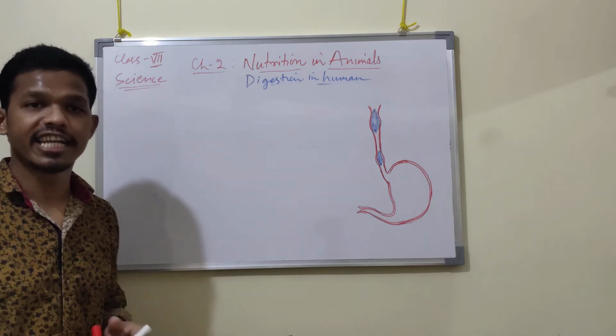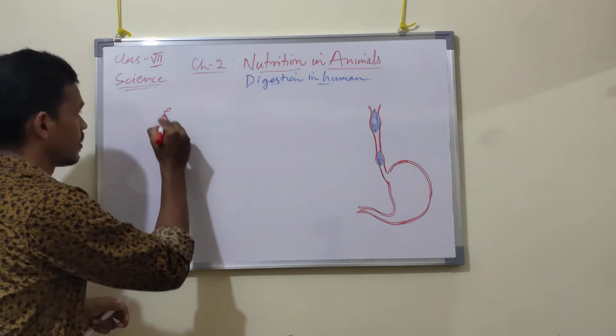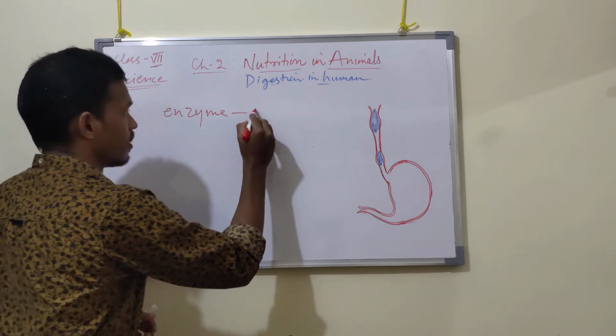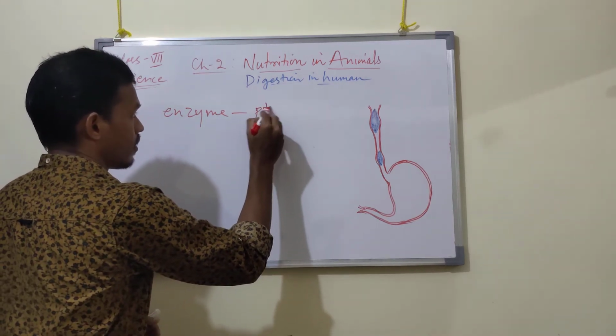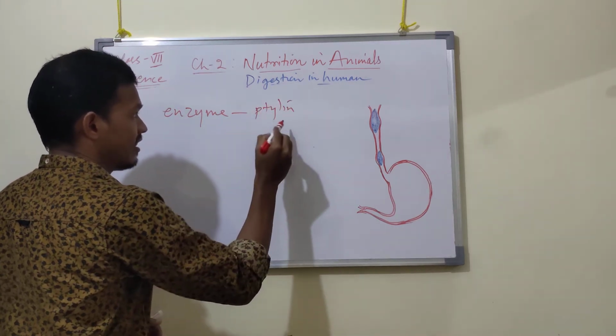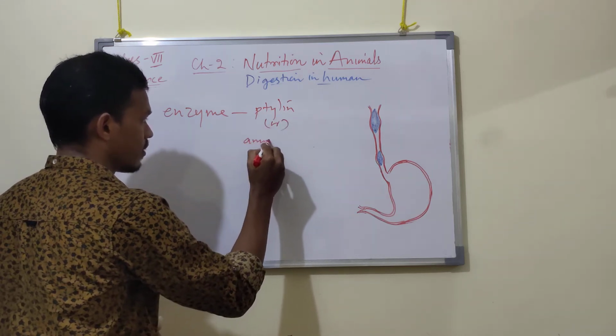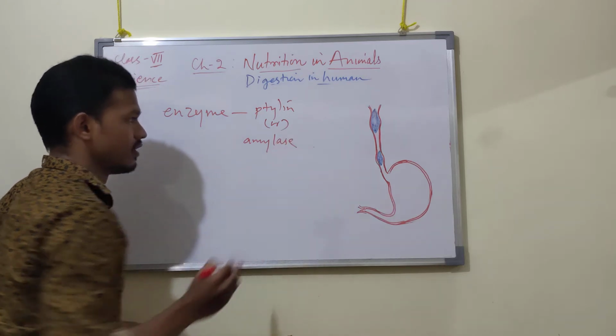This saliva contains an enzyme called what? Ptyalin, which we can also call amylase. This is the enzyme.